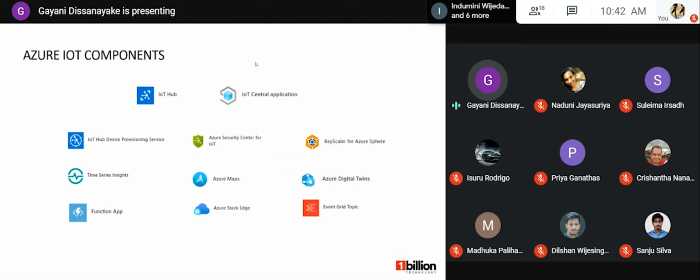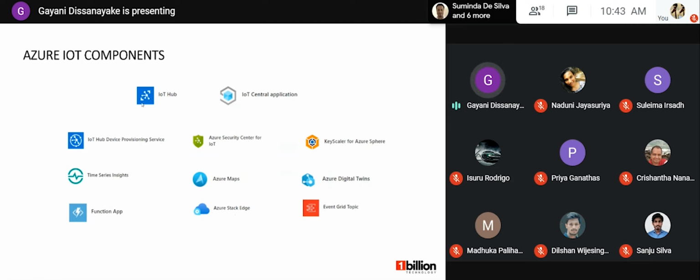At the top of the slide, I have put IoT Hub and IoT Central. These two components are considered top tier services because all IoT solutions must have one of these resources. We should have either IoT Hub or IoT Central in our IoT solution. IoT Hub is a managed service hosted in the cloud, and it acts as a central message hub for bidirectional communication between the IoT application and our devices. Also, it provides a reliable and secure connection between these IoT devices and the backend solution.